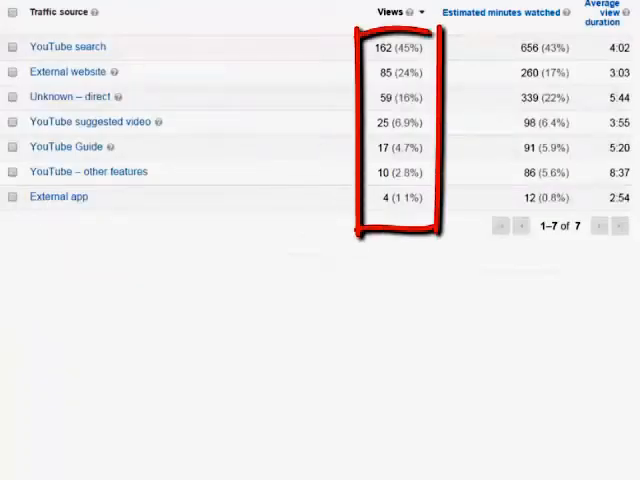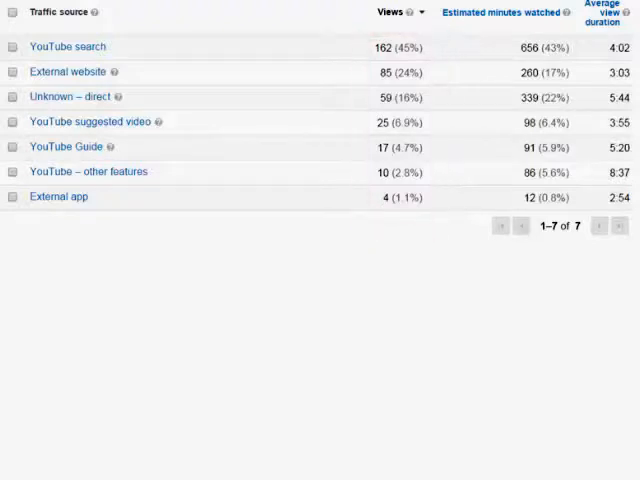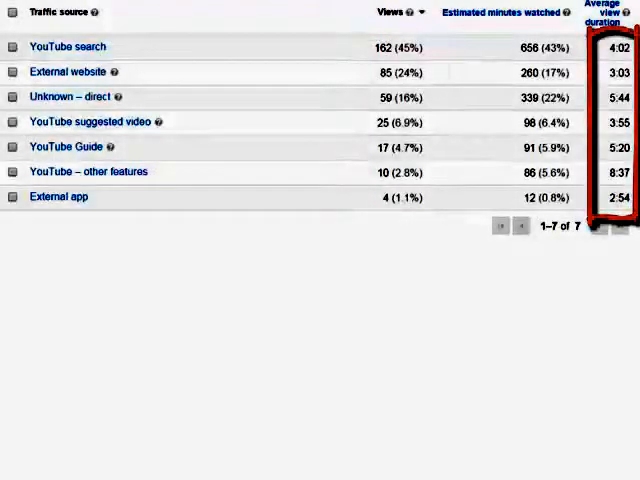You see that 45% of the views in the past month were from YouTube searches. 85 views were from external websites. Those are the main sources. YouTube search led to an average viewing time of 4 minutes. External website, an average of 3 minutes. Unknown direct, an average of 5 3/4 minutes. And YouTube guide, 5 minutes 20 seconds.